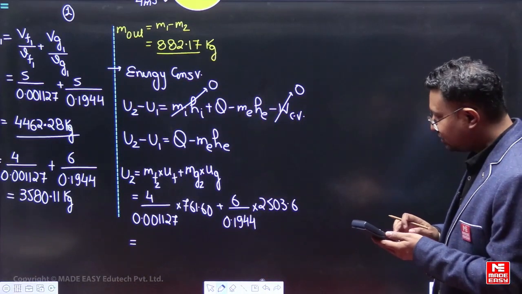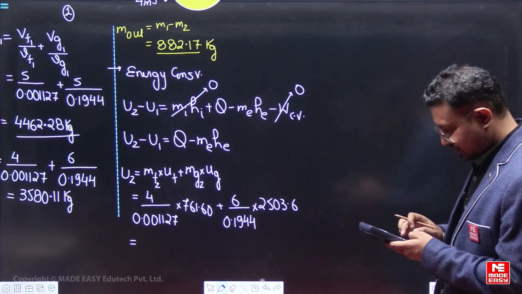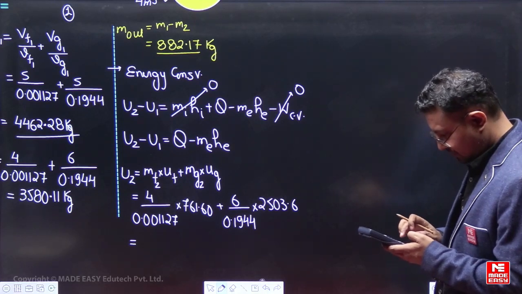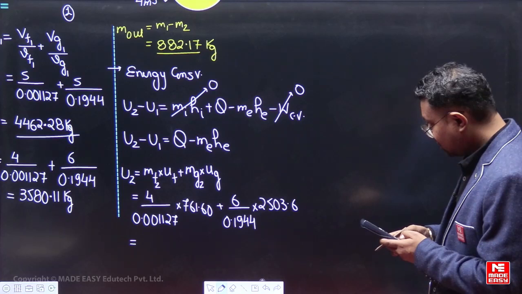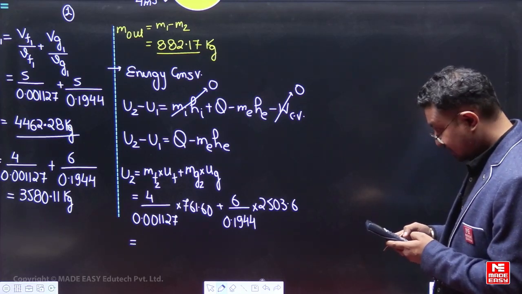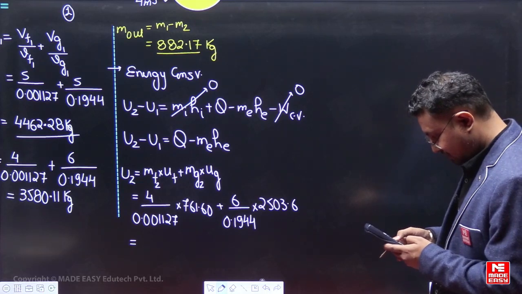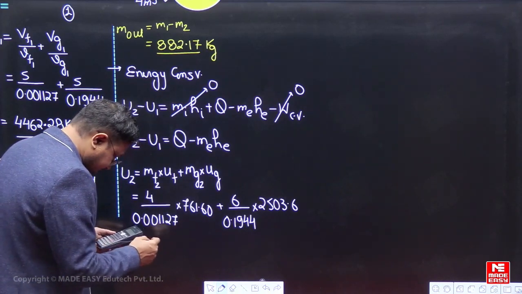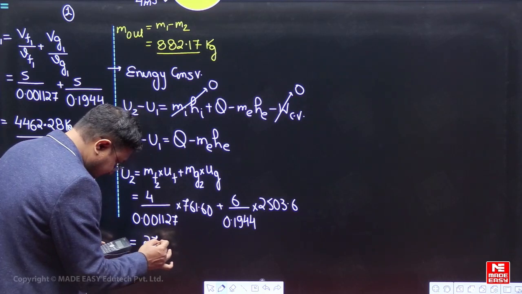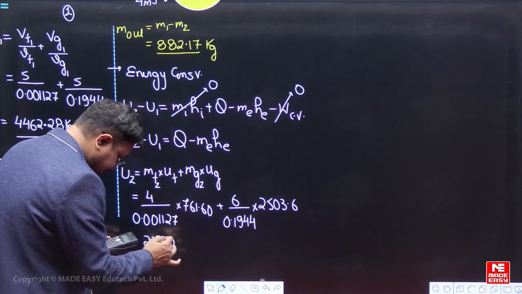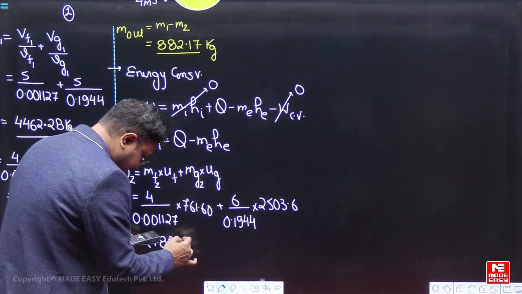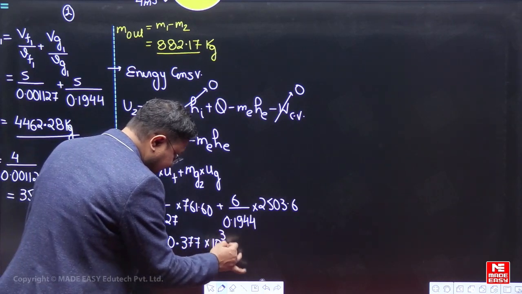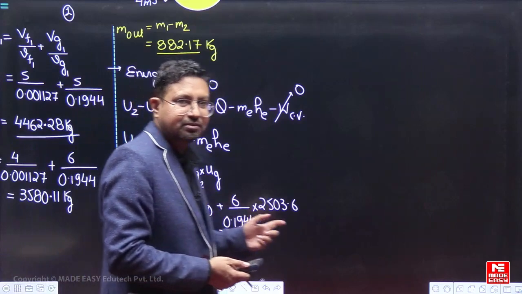तो this will be equal to, ये total internal energy मिल जाएगी आपको। तो total internal energy निकालते हैं: 4 into 761.60 divided by 0.001127, plus 6 into 2503.6 divided by 0.1944. तो जो total internal energy है, it is 2780.377 into 10 to the power 3 kJ. This is the final internal energy.